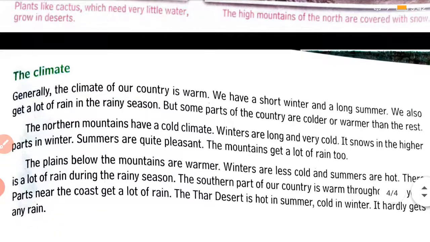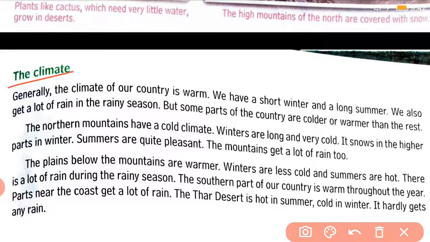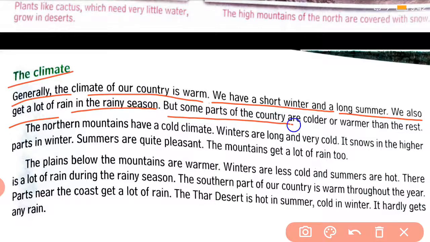Come to the next page, page 81, the climate. Generally, the climate of our country is warm. We have a short winter and long summer. We also get a lot of rain in the rainy season, but some parts of the country are colder or warmer than the rest. The northern mountains have a cold climate.